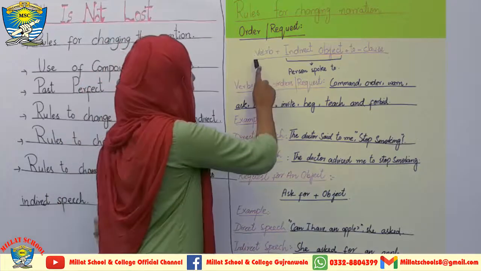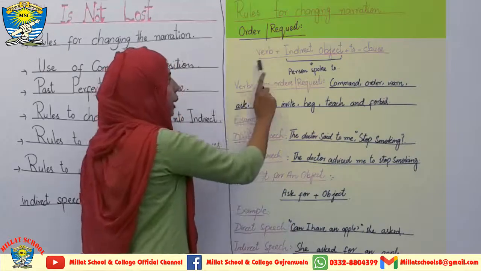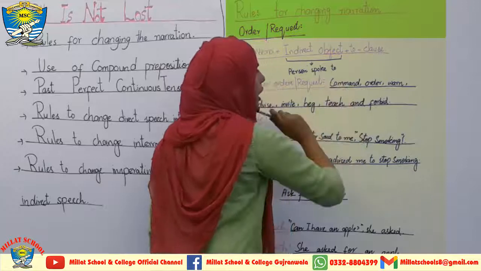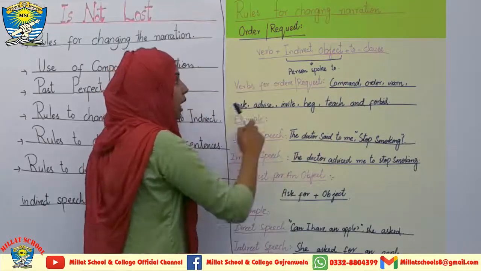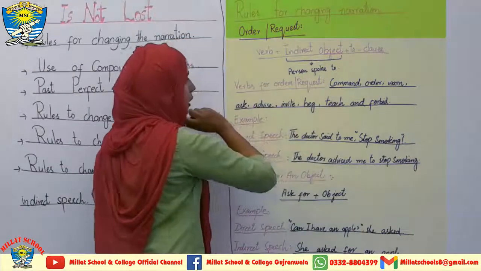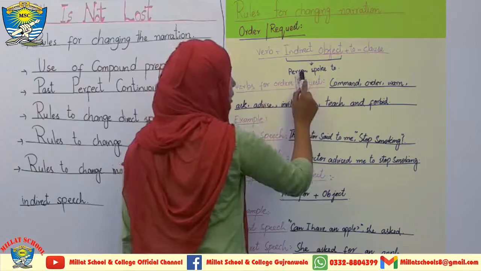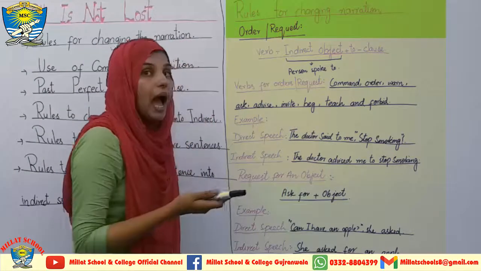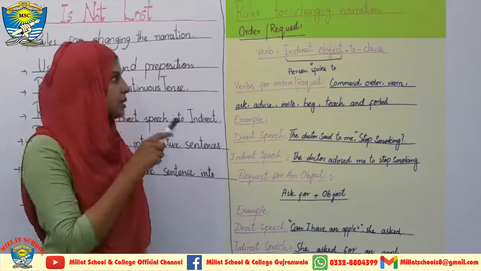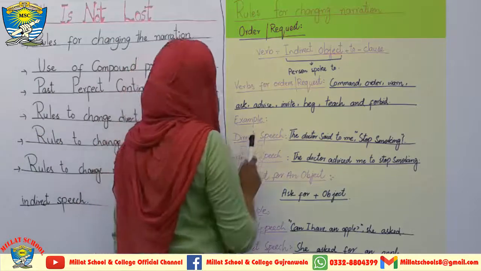Here on the screen I have given you a formula. This formula is verb plus indirect object plus to, and then you have to write the remaining clause. What is the indirect object in this formula? In this formula, the indirect object is the person to whom we have to speak. Clear? I will clarify this concept in the example, then it will be easy for you to understand.